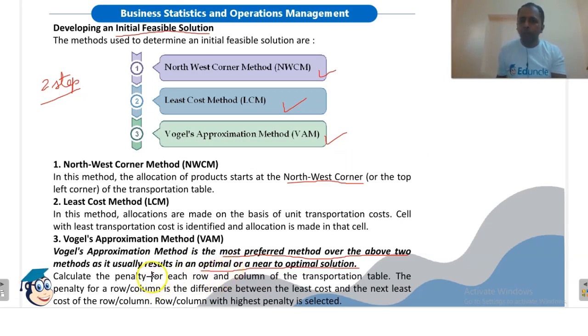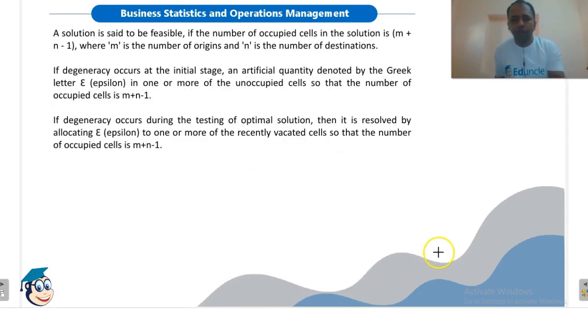Now in Vogel's approximation method, we calculate penalty for each row and each column of the transportation table. How to calculate these penalties? These penalties are the difference between the least cost and the next least cost of the row or column. Row or column with the highest penalty is then selected and then transportation is made in that particular cell.